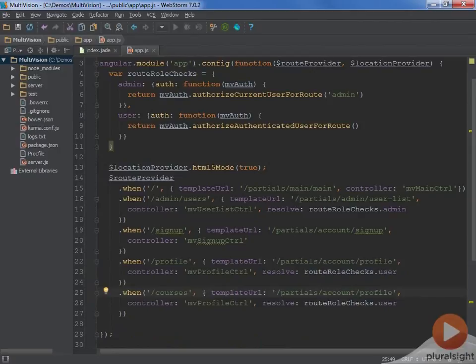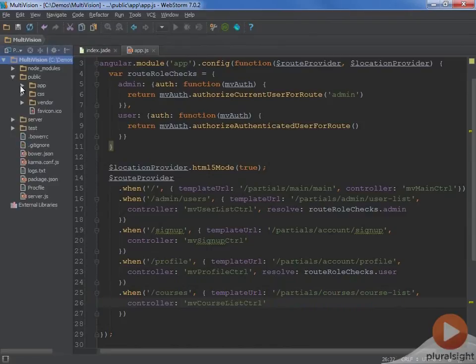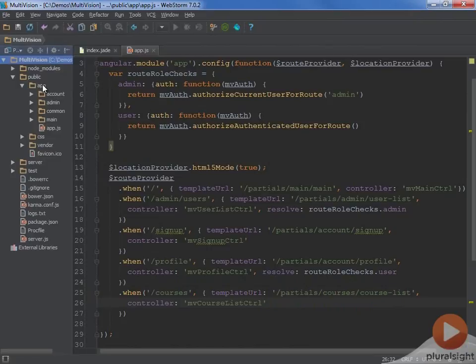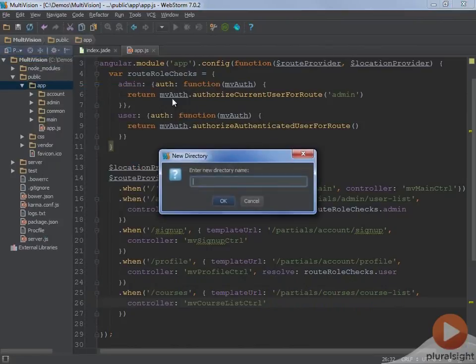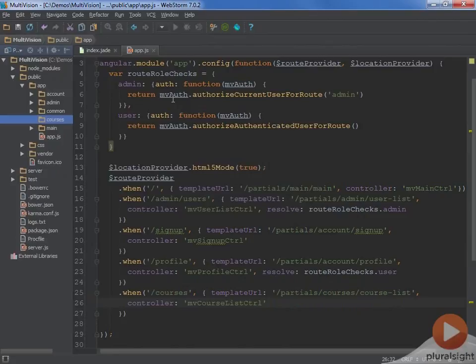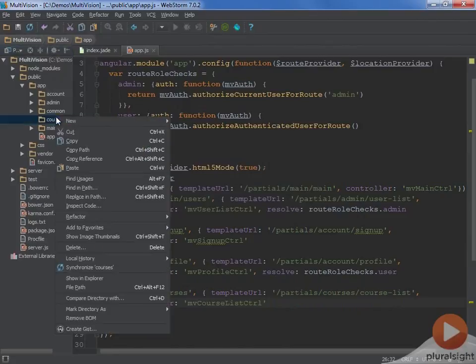And for the template, I don't want to pull it out of the account directory because the course list has nothing to do with accounts. So I'm going to create a new area called courses, and I'll make the partial be course list. Now this is a public page that doesn't require login, so I'm going to get rid of the resolve and then change the controller. And now that the route is complete, we'll create the partial for it. So I'll need to start by creating a directory for that new area. And inside of here, I'll create my partial file.